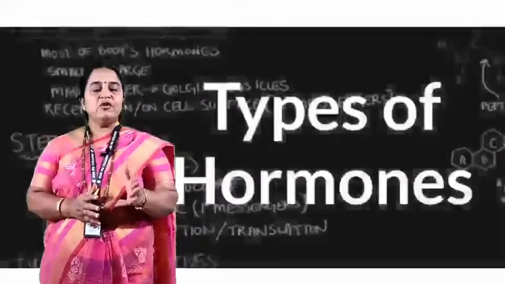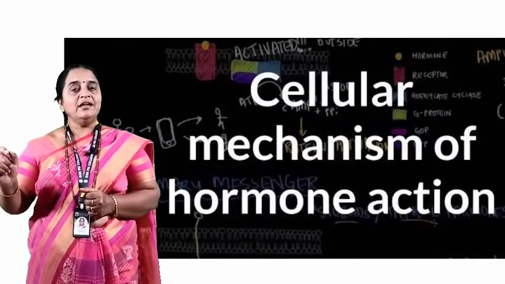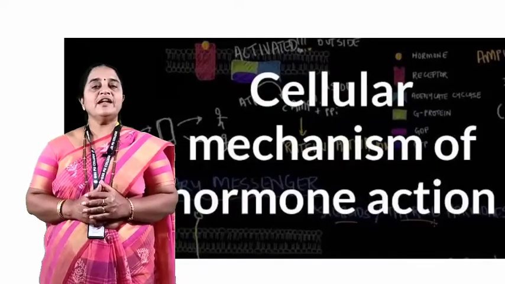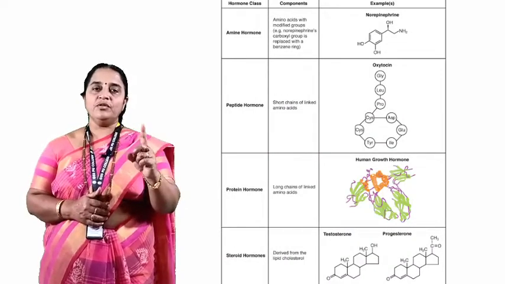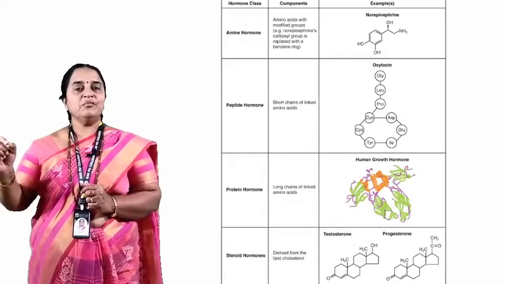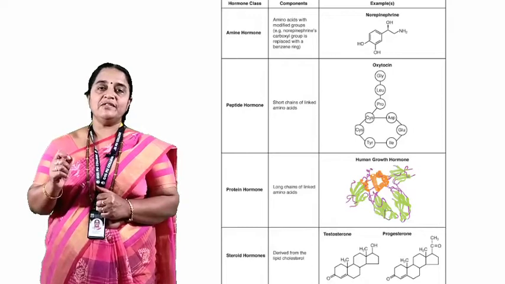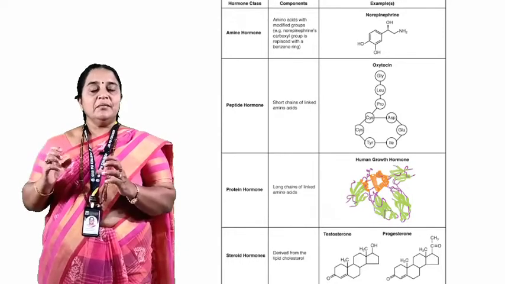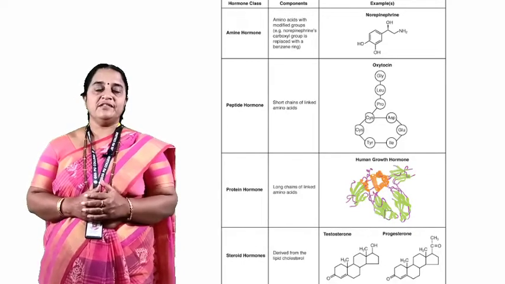In today's session, I will be covering types of hormones and actual hormone action at the cellular level and intracellular level. You need to listen to it carefully. Hormones are categorized into 4 groups. First type is a peptide hormone. Hormones made up of proteins. Proteins are polymers of amino acids. The hormones secreted by hypothalamus, pituitary gland, and the hormones secreted by a part of adrenal gland. These all are peptide hormones made up of proteins.